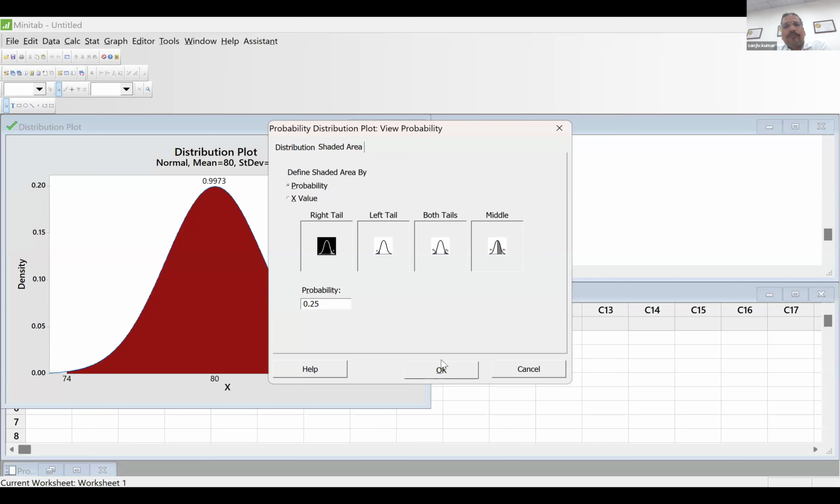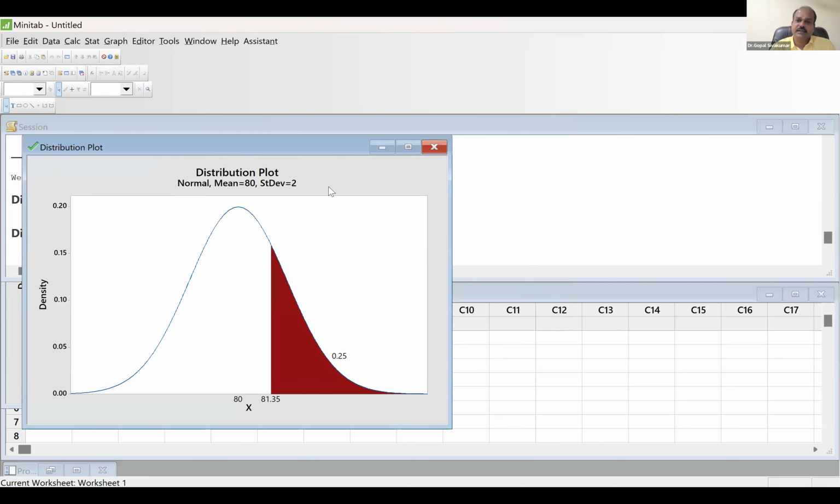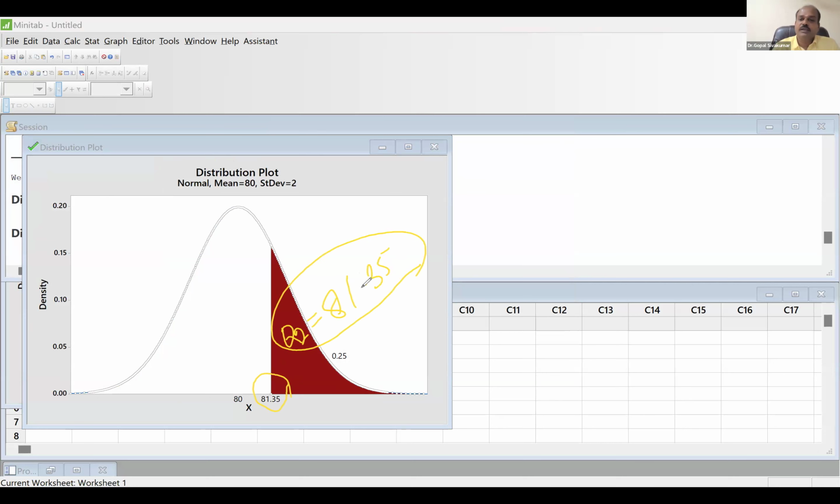If I give OK, Minitab will generate a distribution and will indicate the required Q2. Can you see the required Q2 here? Yes, sir. How much is it? 81.35. That is the answer. So in order to find the Q2, the mean and the standard deviation are required.